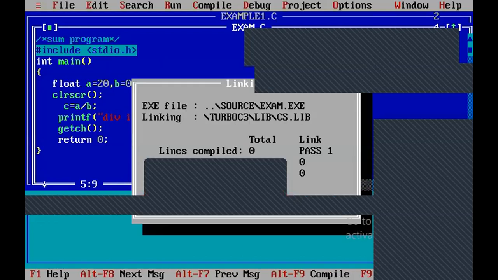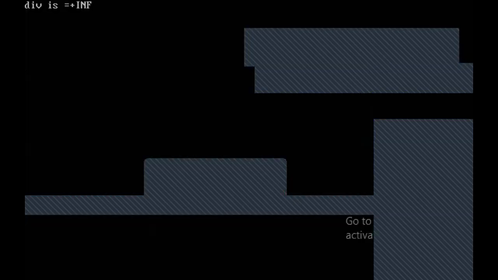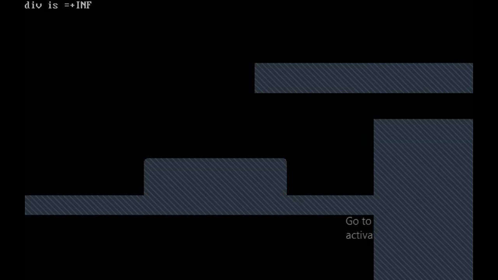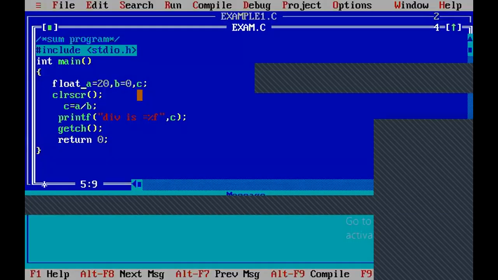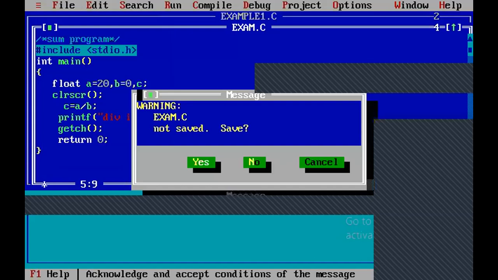Let me explain in Control F9. Now it is getting d is equal to plus INF. It is getting like this. But if you run the same program in a Windows 7 operating system, then you will get a divide by zero error. Here I am using the Windows 10 version, and it is getting plus INF. Okay, but what is INF? Let me explain, guys. You know that INF is infinity, right?